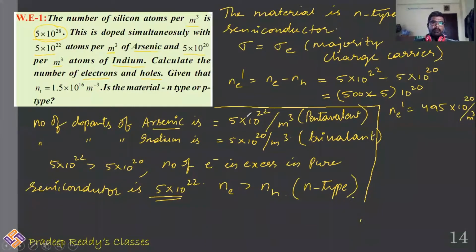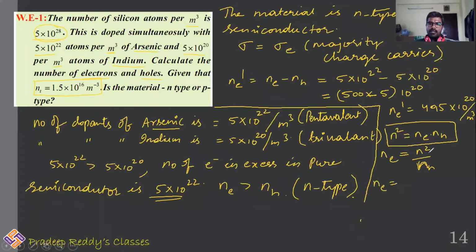We are given the intrinsic charge carrier density, which is 1.5 into 10 power 16. As we already learned, n squared is equal to N_e into N_h. From here you can write N_e is equal to n squared divided by N_h. We have already learned this equation in previous articles.